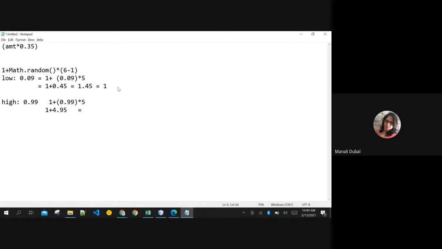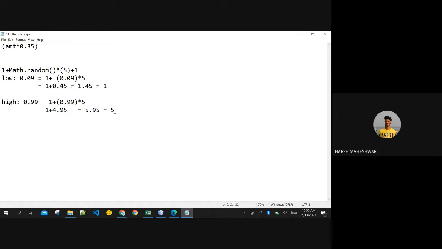That is nothing but 5.95, and it will give you 5. Now, if you don't add 1, it is only going to generate random numbers from 1 to 5. 6 is mentioned over here, but this is nothing but 5. If I add plus 1 to the output, then I can get the numbers after that.